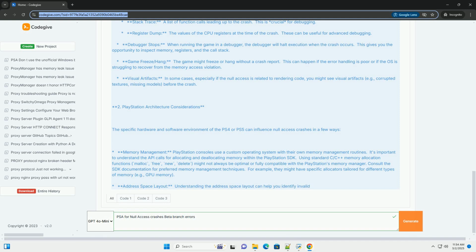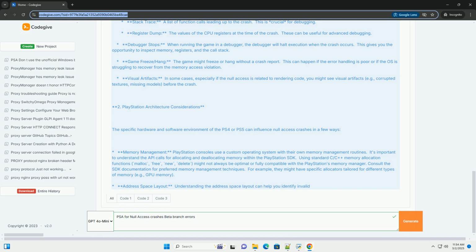Compiler optimizations: aggressive compiler optimizations can sometimes expose null pointer dereference earlier, especially when dealing with undefined behavior. While the code was already buggy, the optimizations might make the crash more apparent, or move it to a different line. Common symptoms: